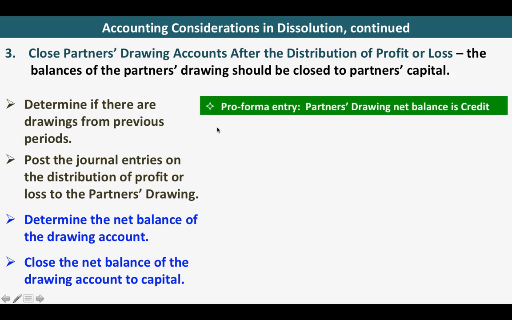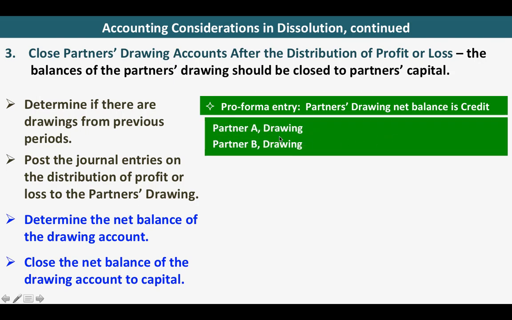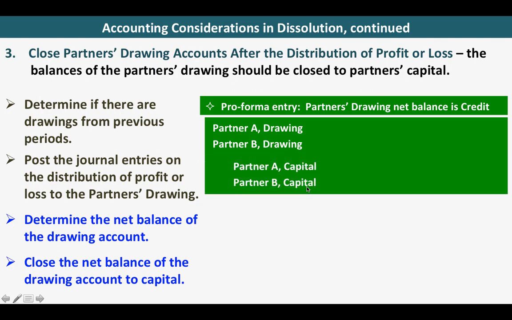So the pro forma entry, if the partner's drawing net balance is credit: normally the partner's drawing account has a debit balance, but because of the profit that we have credited to the drawing account, it may result in a net credit balance. In this case, we will debit the drawing accounts and credit the capital account.